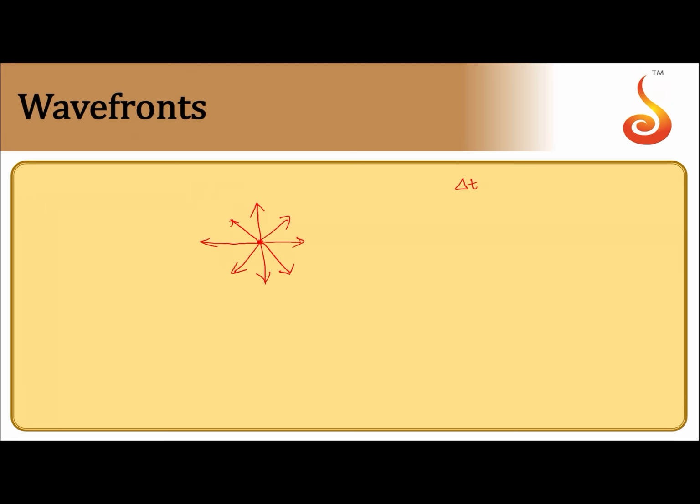Now, let us say light is allowed to travel for an amount of time delta t. Then the distance travelled by light in the medium will be x is equal to v into delta t, where v is speed of light in that particular medium. Now, taking this v delta t as a radius, if I draw a sphere around this point, taking this as the center, then all the points on this spherical surface will be vibrating in phase.